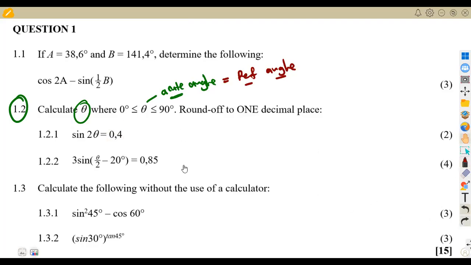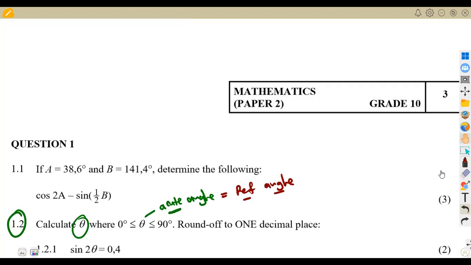All right. What am I trying to say? If we are given to solve the first one, which is the sine of 2 theta, so 2 theta represents your angle in this case. We are given that this is equal to 0,4. So what I'm simply saying is that to find the angle in this case, we were supposed to compare it in different quadrants, because for the sine of a certain angle we do not obtain one value for that angle.